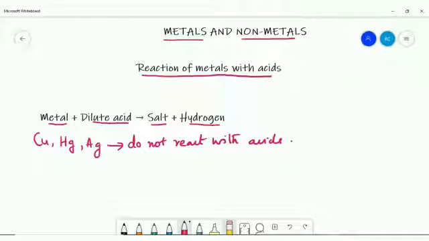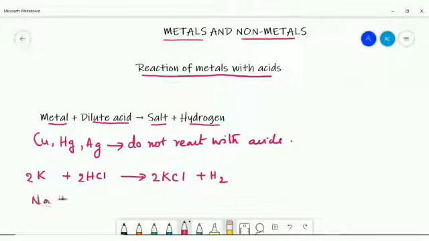So we can discuss a few examples of reactions of metals with the dilute hydrochloric acid. First of all we can take the reaction of sodium and potassium with the dilute hydrochloric acid. In the case of potassium, when it reacts with the hydrochloric acid, the product is potassium chloride and hydrogen gas. Now, the same is the case of sodium.